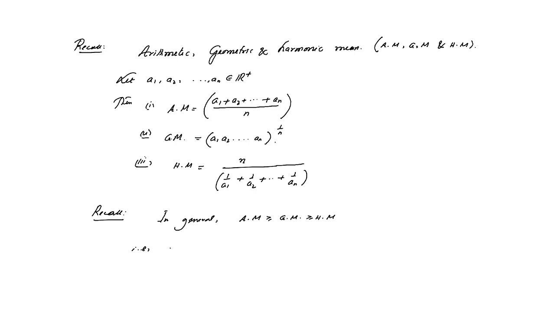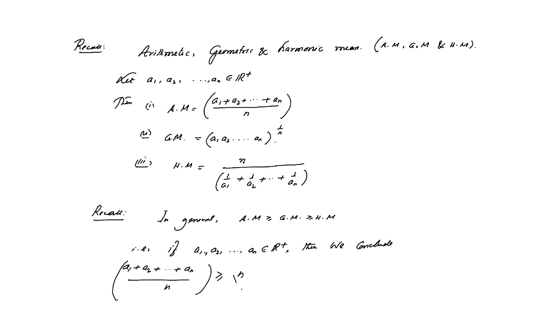That is, if A1, A2 up to An are positive real numbers, then we conclude (A1 plus A2 plus up to An) by n is greater than or equal to the nth root of A1 A2 up to An, which is also greater than or equal to n by (1 by A1 plus 1 by A2 plus up to 1 by An). We need to recall this inequality.